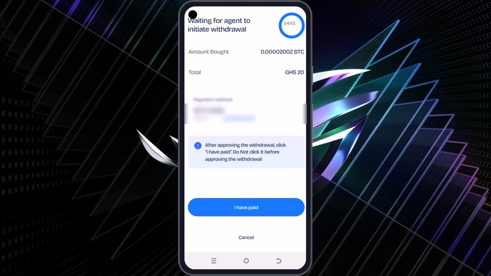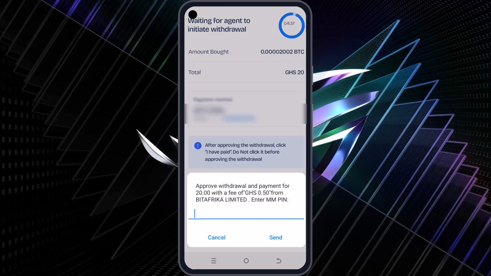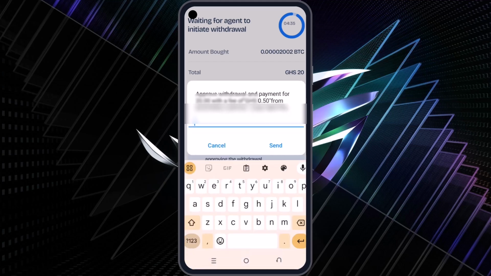Okay, so once you click on I have allowed cash outs, it will send you to this page right here. You need to wait for the confirmation to be sent to you so that you can input your mobile money pin manually and then click on I have paid. Please do not click on I have paid if you haven't confirmed. And if you wait for a minute or two and it doesn't come, please go to your approvals and approve it. As you can see right here, it has come.